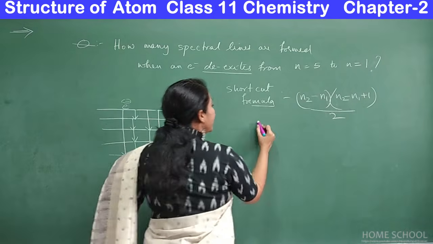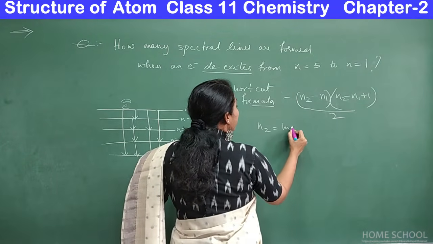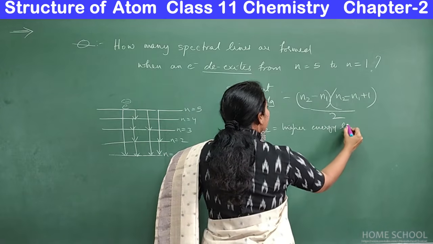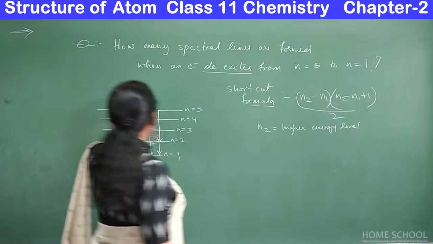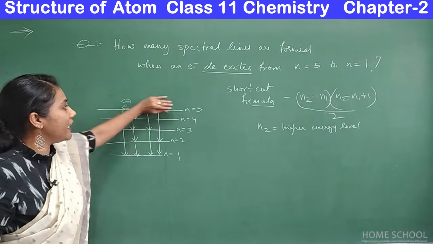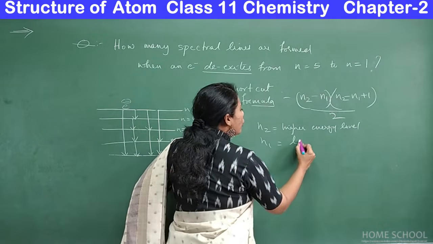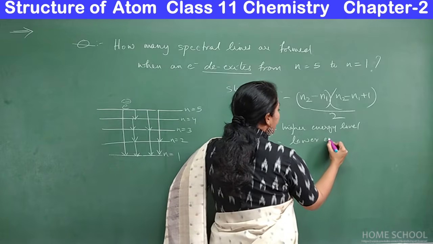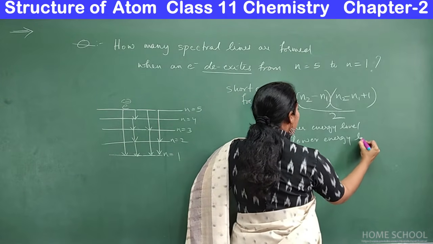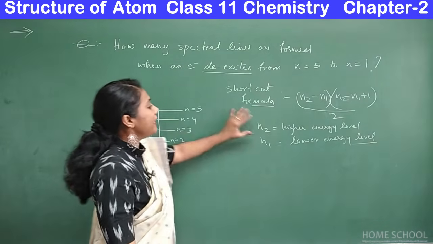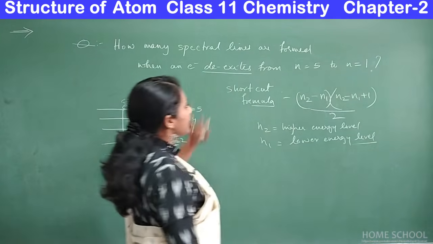So what is N2? N2 is the higher energy level, that is, the level from where the electron is jumping. And N1 is the lower energy level. Now you can apply this formula for this question.